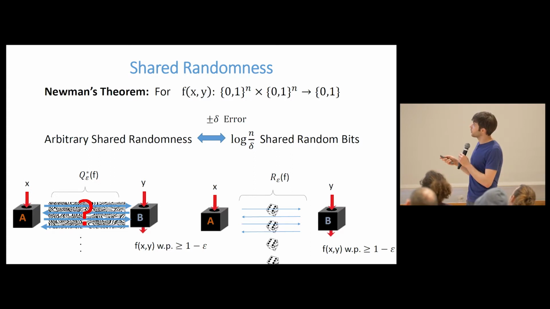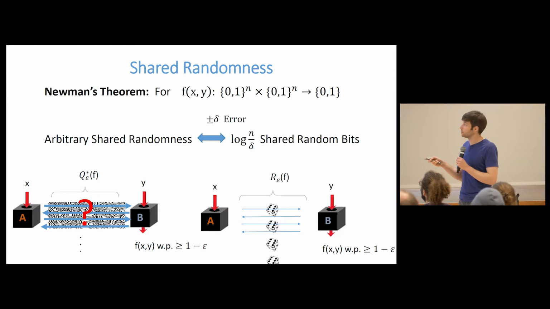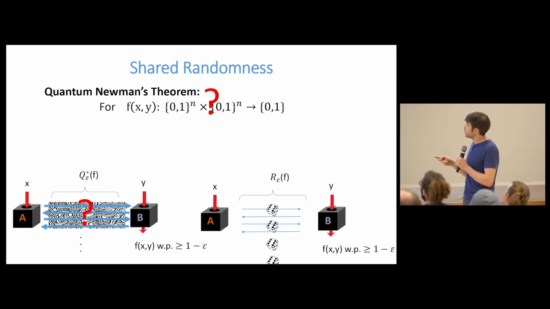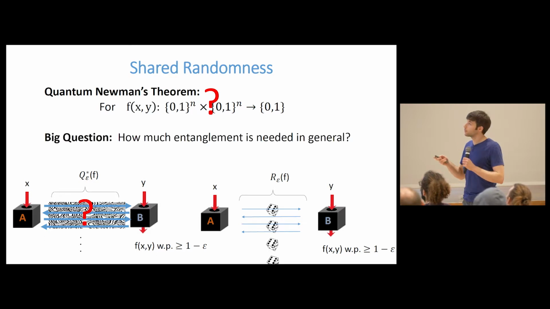So you could ask, do we know a similar statement about quantum communication complexity and shared entanglement? In other words, is there a quantum Newman's theorem?